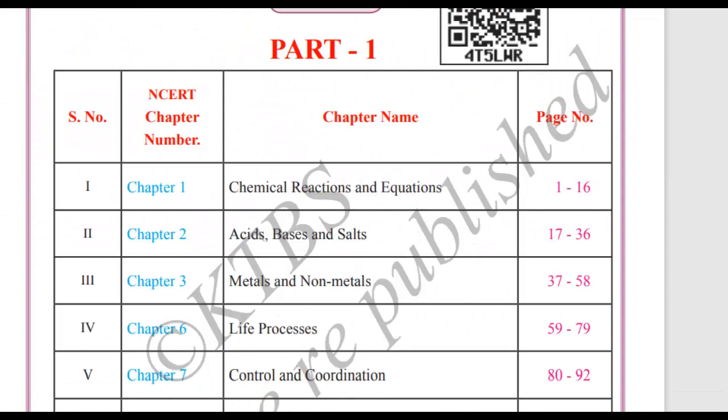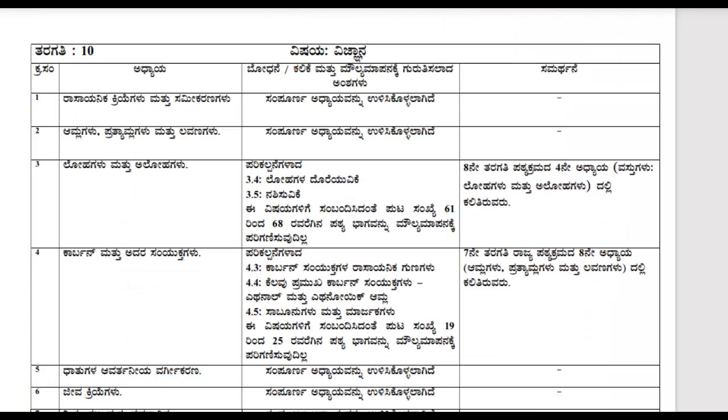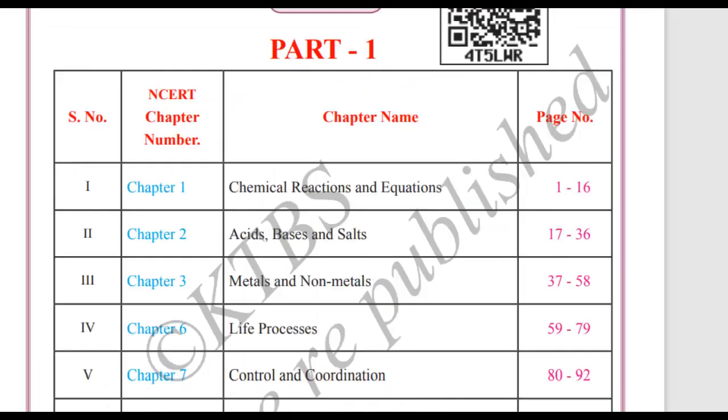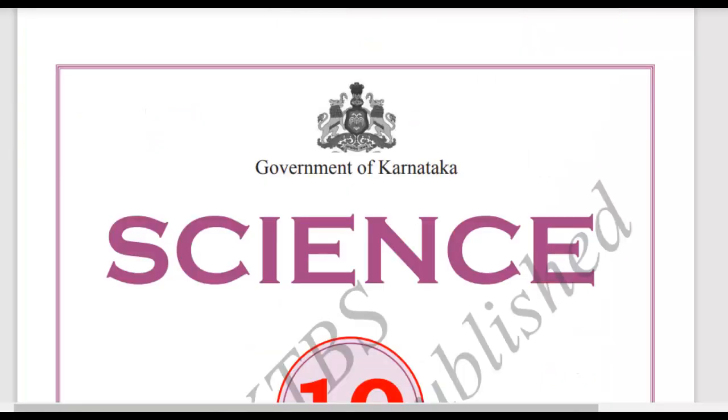The very important thing is that when you open the syllabus copy and compare it with the textbook, you can observe that in the textbook the chapters are not numbered one by one. You can observe 1, 2, 3, and after 3 it is 6, 7. So what is this? They have classified the chapters based on chemistry, physics and biology. That is the way they have numbered the chapters. Chapter number 4 is present in your part 2. I'll open it and show you.